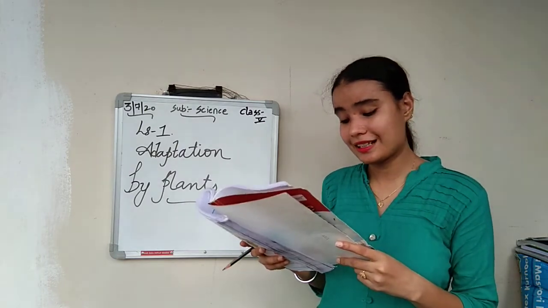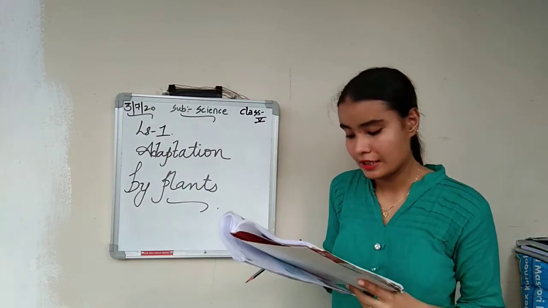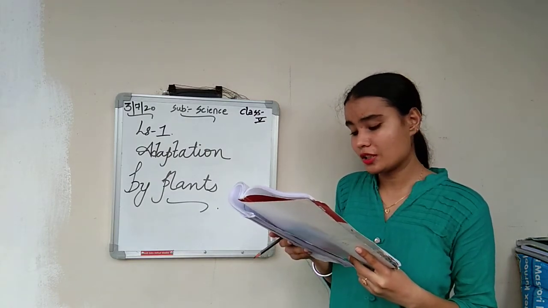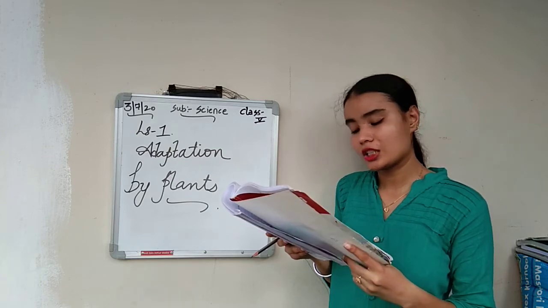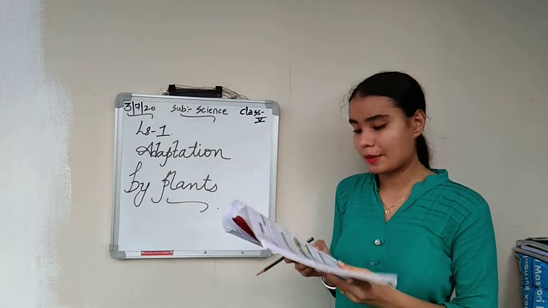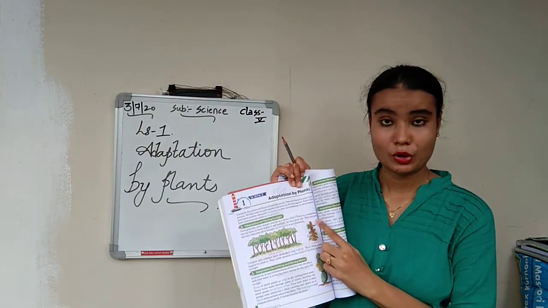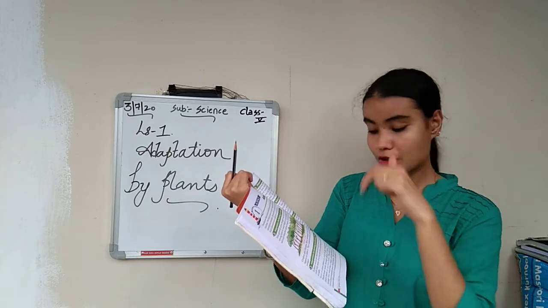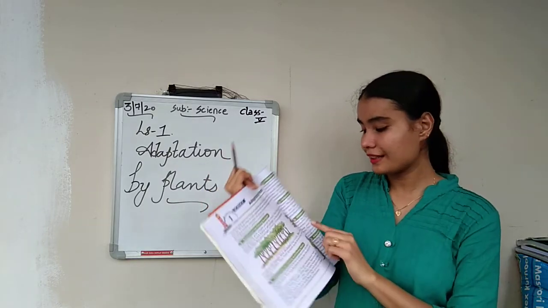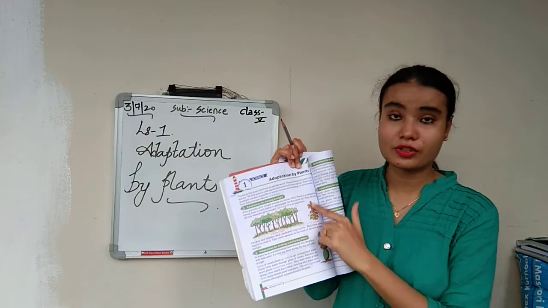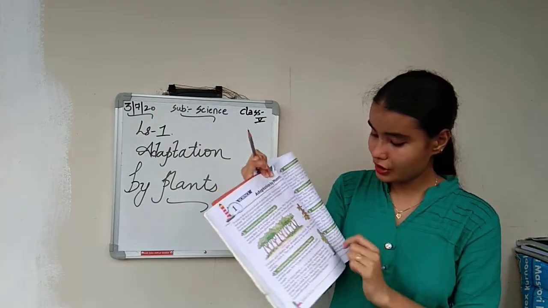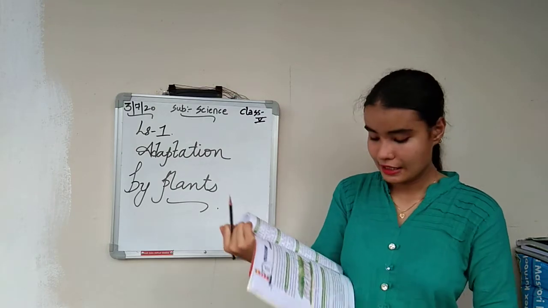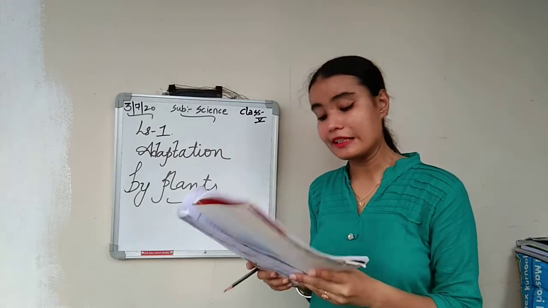And creepers and climbers have developed long tendrils. They twine around a support to climb it. They climb upward on the trunk of the tree to reach the sunlight. So this is a climber. This climber will take a round to support and climb it, and it will climb towards the trunk. This is a trunk, and they will climb towards the trunk just to reach the sunlight. So this is the adaptation for sunlight. Next is what? Adaptation for getting and storing water.